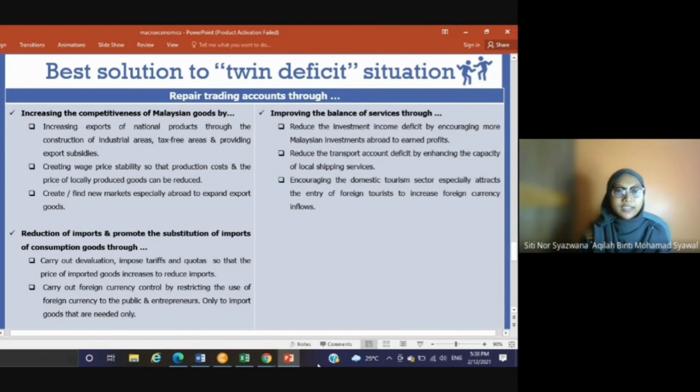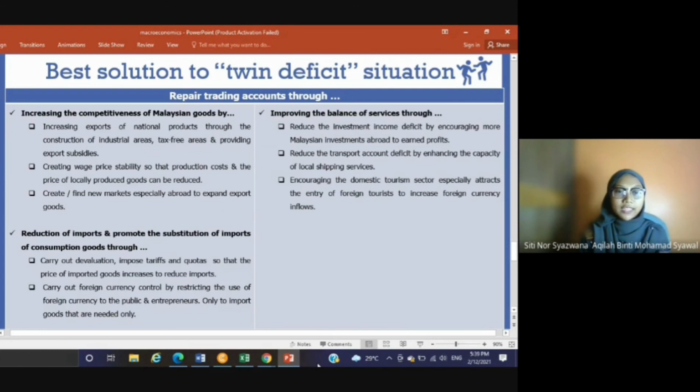The first one is increasing the competitiveness of Malaysian goods by increasing exports of national products through the construction of industrial areas, tax-free areas, and providing export subsidies. Creating wage price stability so that production costs and the price of locally produced goods can be reduced. Create or find new markets, especially abroad, to expand exports of goods.